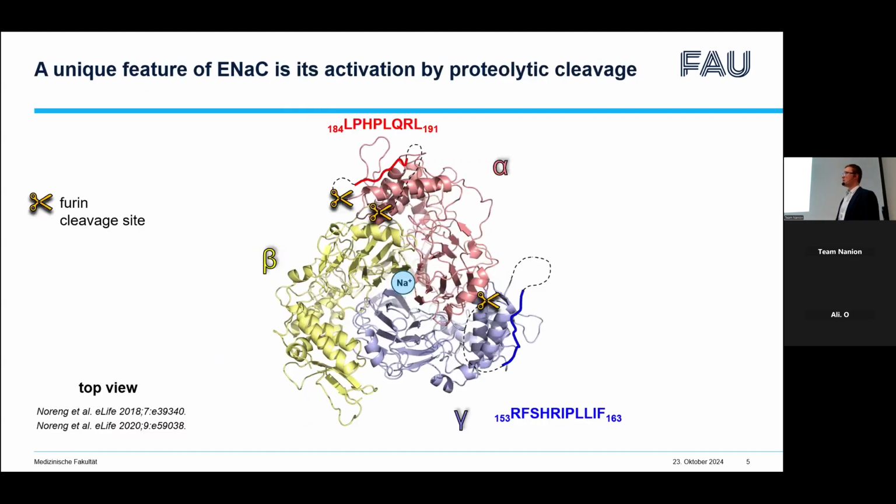So first, we use this combined approach to study how this channel is activated by proteolysis. Proteolytic cleavage of ENaC is its unique feature, its unique stimulatory mechanism. Proteases cleave alpha and gamma ENaC at specific sites, which leads to the release of autoinhibitory peptides, shown here in red and in blue. This release of inhibitory peptides activates the channel.